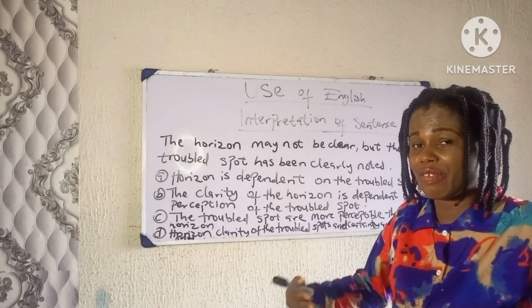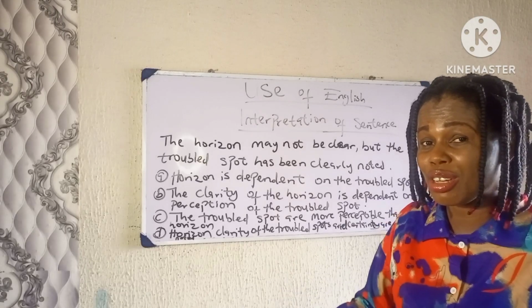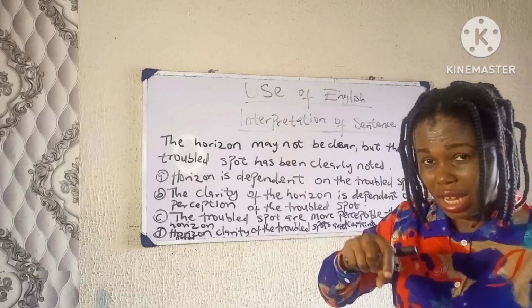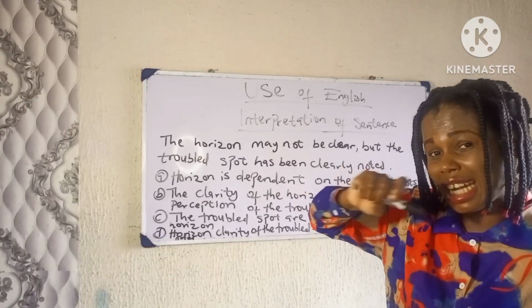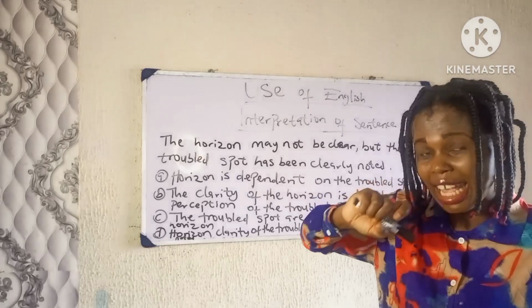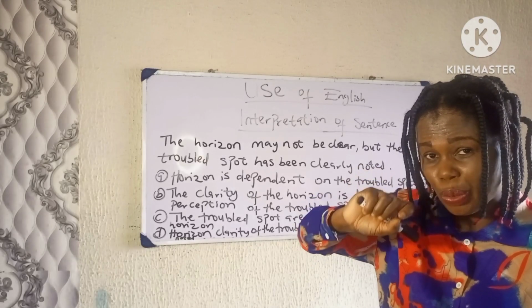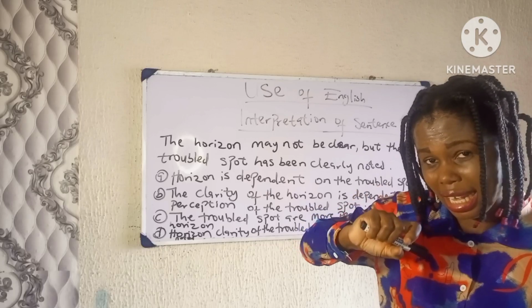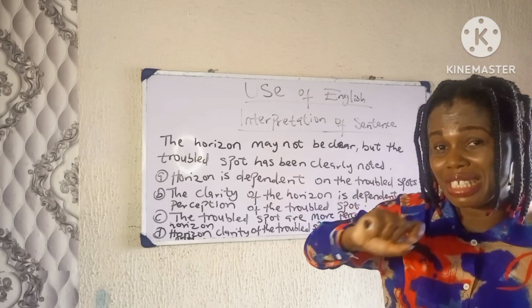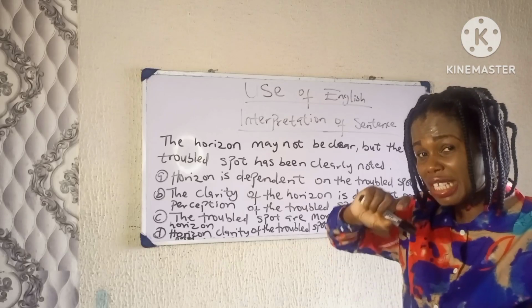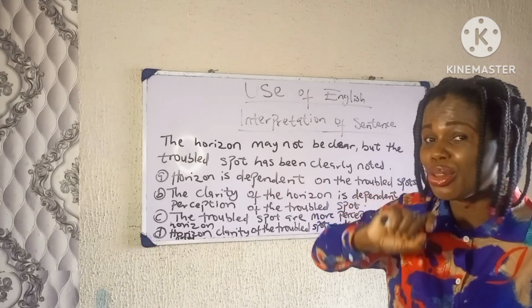The horizon might be hazy, but the trouble spot in the horizon has been noted. It means that it has been seen in the hazy, unclear horizon. Despite the fact that the horizon is not clear, the trouble spot in the horizon has been seen, has been noted.